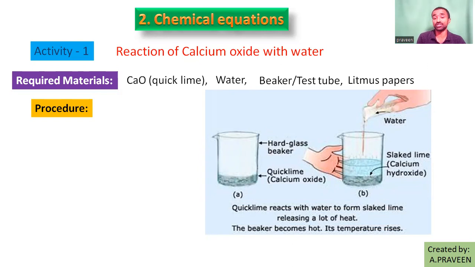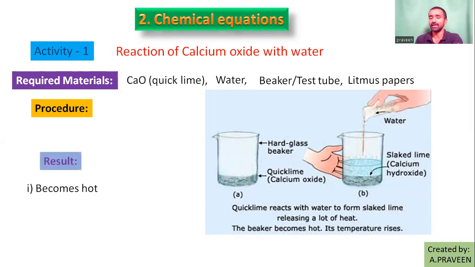So what are the observations here? The beaker becomes hot, that means its temperature rises, and red litmus changed into blue color. So finally, what can you write as the result? It becomes hot, and regarding the nature of the substance, we can write that red litmus changes to blue. So this is about activity 1.